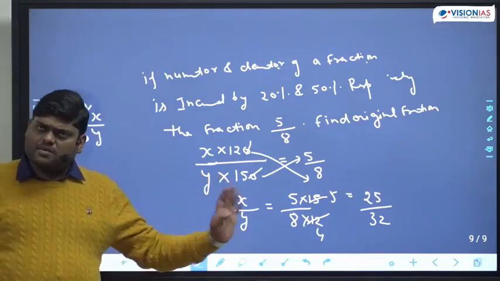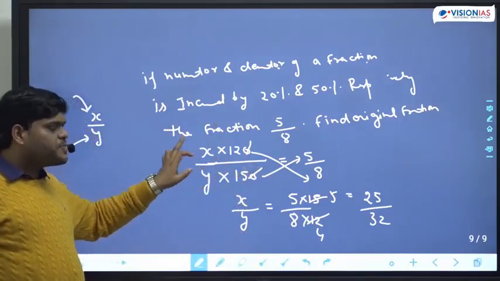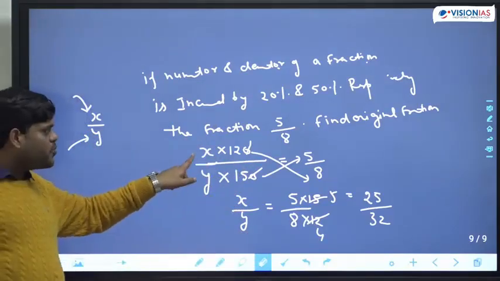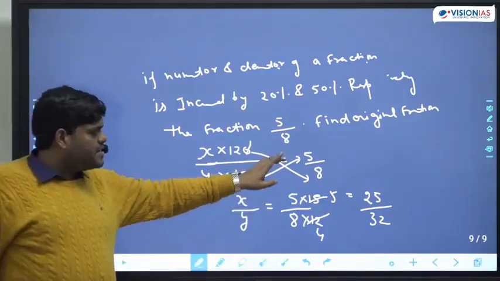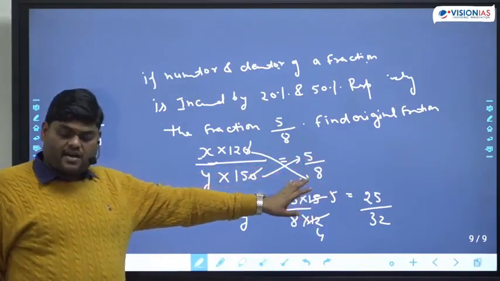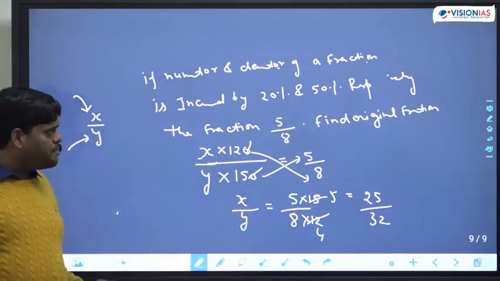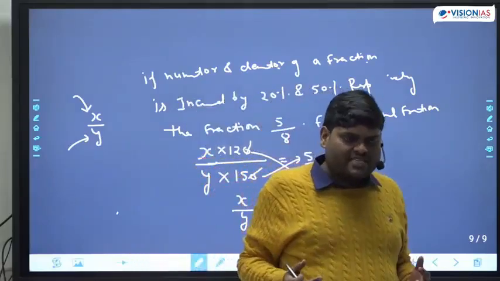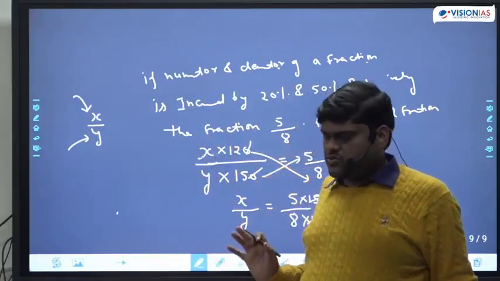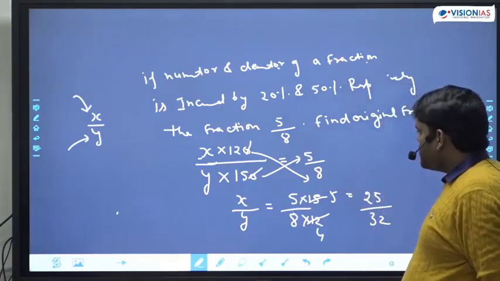Okay? A simple problem. The numerator is increased by 20%, that means numerator becomes 120%. Denominator becomes 150%. And this is equal to 5 by 8. We have applied the formula, we have just solved the thing. And it becomes simple. This question has been asked many times in many examinations. So you can simply solve this problem.